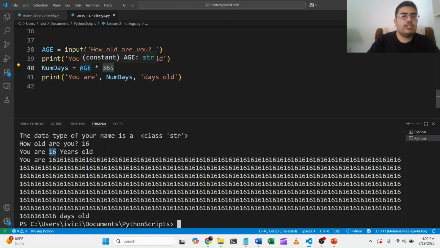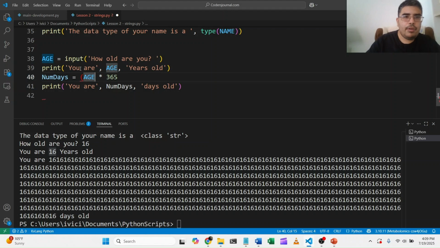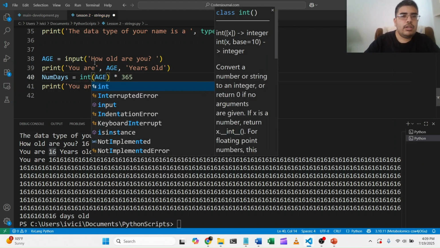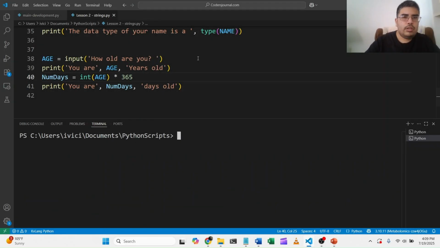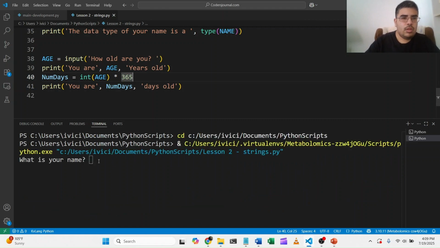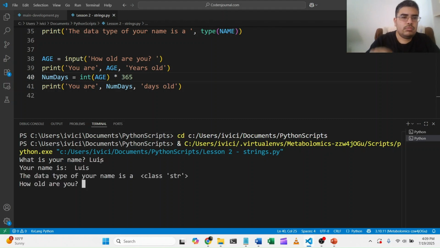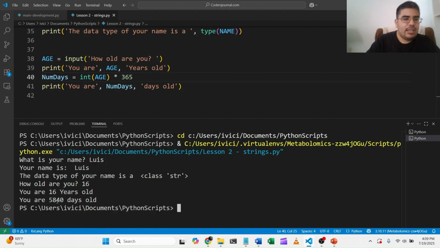So let's make it an integer. This is another thing you can do with Python, is you can change the data type of a variable. In this case, we're going to change it into an int, an integer. Let's see if this works now. Let's run it again. Let's go with Luis. 16. Everyone's 16 right now. All right, you are 5,840 days old. It worked. This is what we wanted to see.